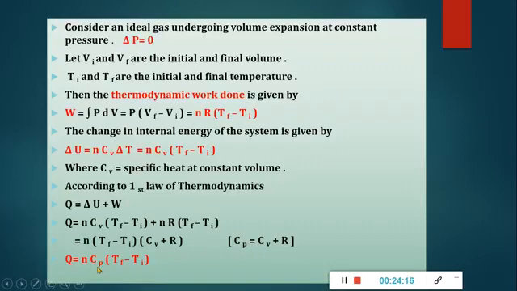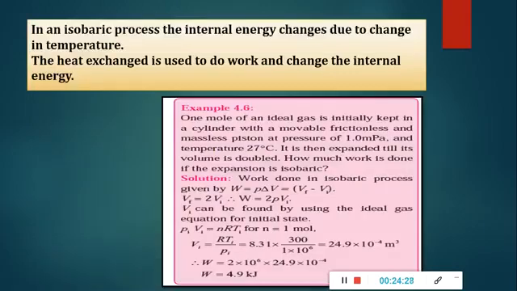So we can write Q equals n Cp (Tf minus Ti), where Cp is the specific heat at constant pressure. So in an isobaric process, the internal energy changes due to the change in temperature, and the heat exchange is used to do work and to change the internal energy of the system.